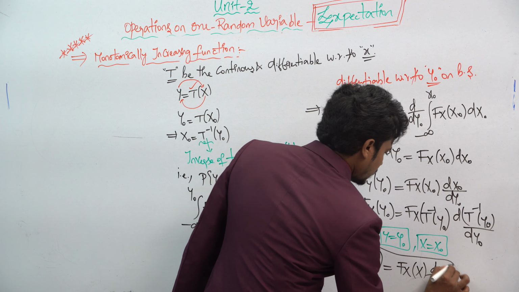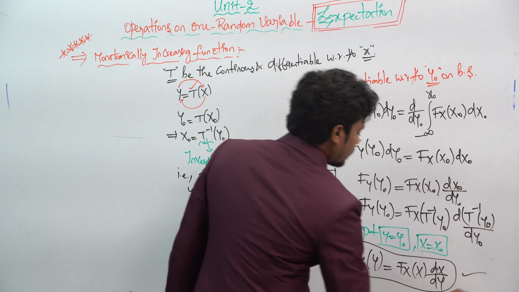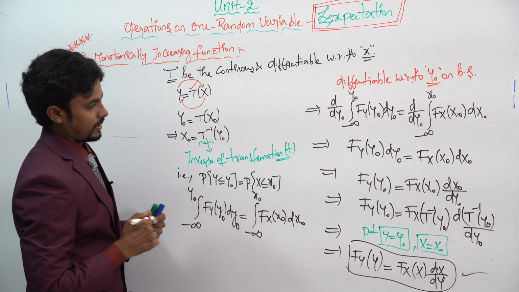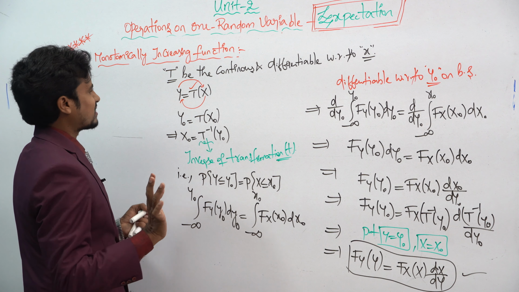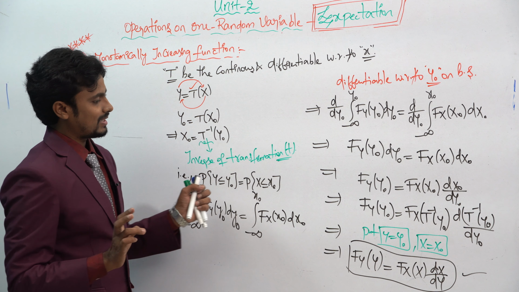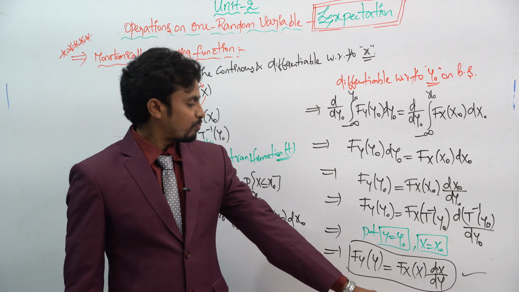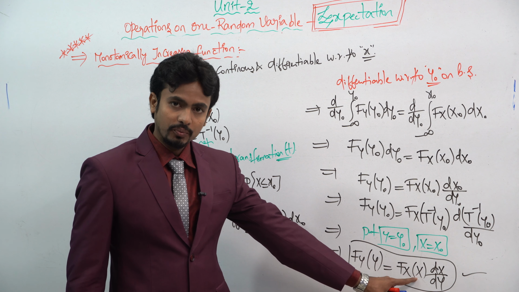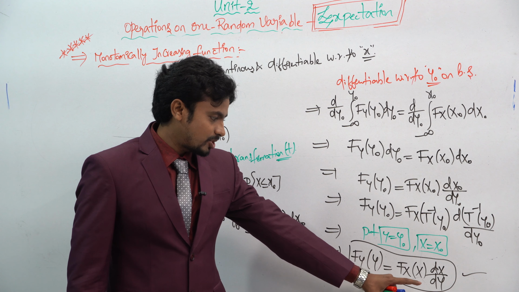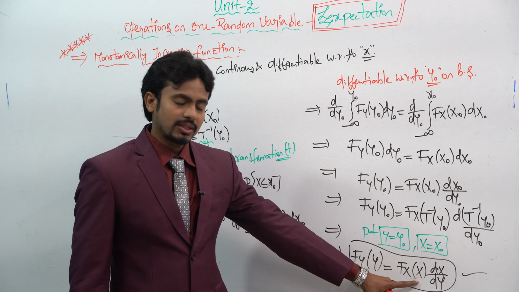Okay, this is the answer for the monotonically increasing function. This is the simple case only, but this result is very important from the university examination point of view. From the GATE examination point of view, just remembering this result is important.